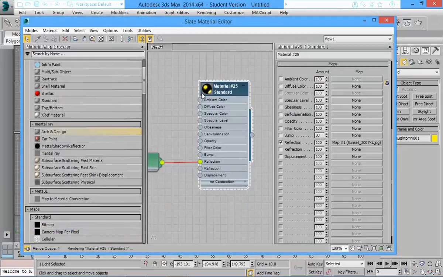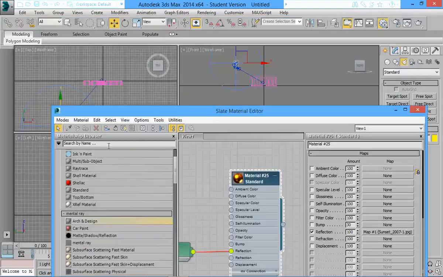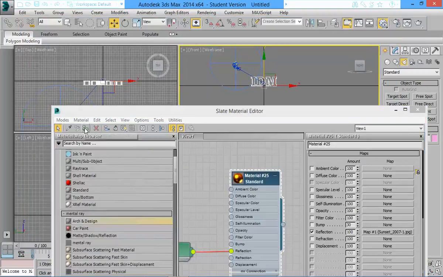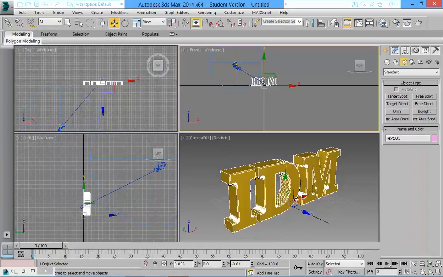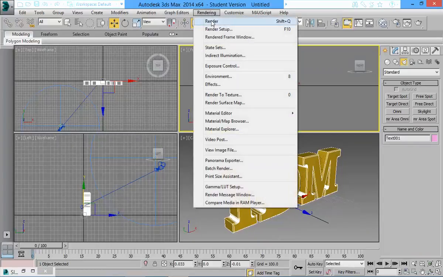Up here, if my object is selected, I can assign material to selection, and it assigns it. This one will show me the texture if I want to. I can see the texture. I'm going to minimize this, and there I've got my material. I'm going to render it just to test my material.